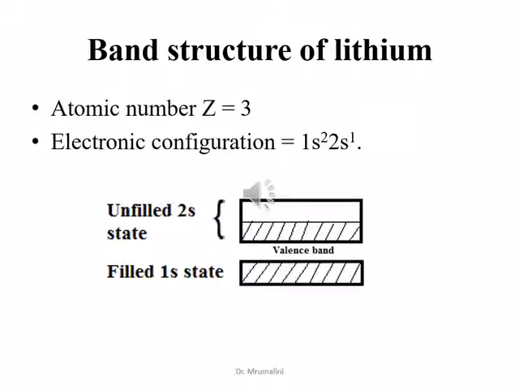Lithium is therefore a good conductor because electrons at the Fermi level have empty states above them immediately available for occupation under the influence of an applied electric field. In some conductors, the valence band is full but overlaps a higher empty band, so that electrons are still free to absorb energy and move to a higher state.